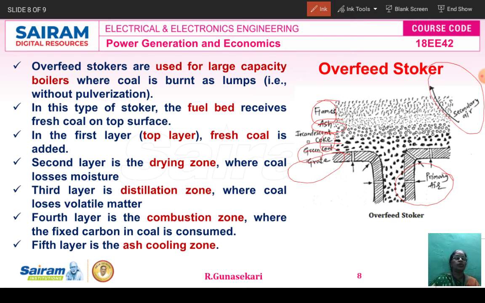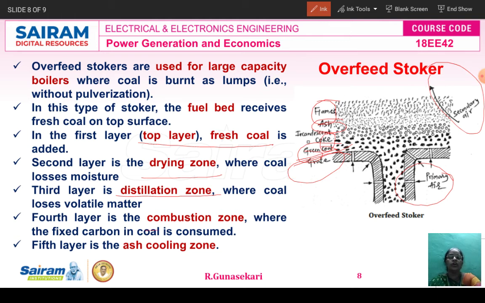In this type of stoker, the fuel bed receives the fresh coal on the top surface. You see, this is the coal. The first layer of the overfeed stoker is the top layer or fresh coal. This coal is added first. The second layer is a drying zone, in which the coal loses moisture. Then the third layer is the distillation zone, in which the coal loses volatile matter only.